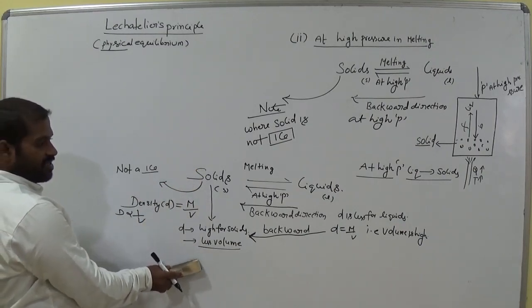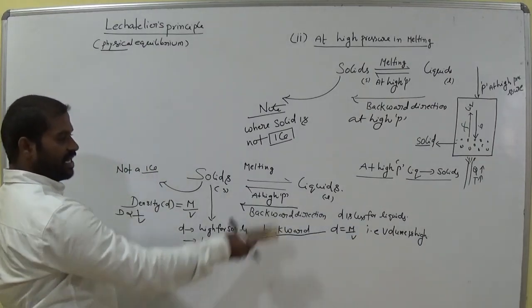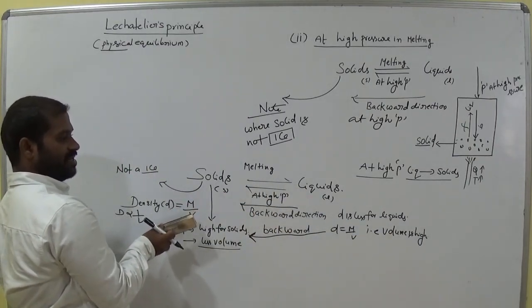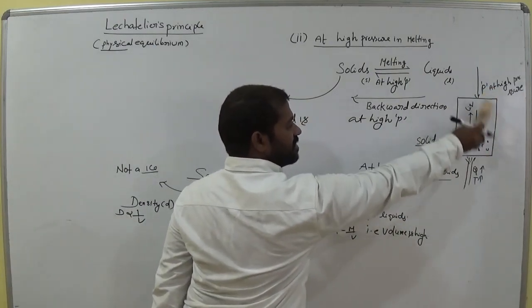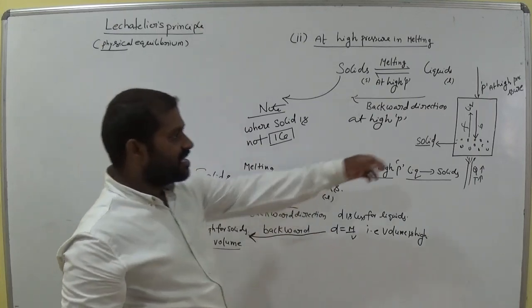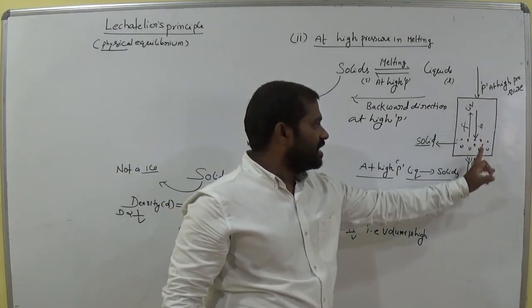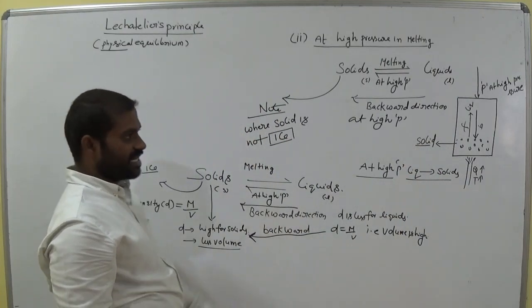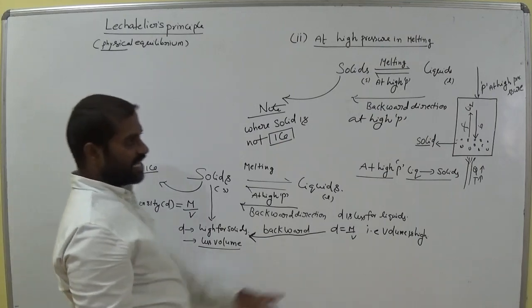For liquids density is less, volume is high. So liquids to solids, you know very well. When we apply high pressure, what happened? Liquids converted again to solids. That means more volume to less volume, am I right? At high pressure, more volume to less volume from this diagram, am I right?